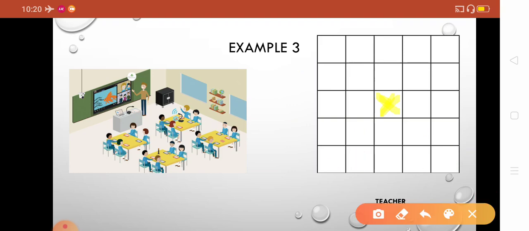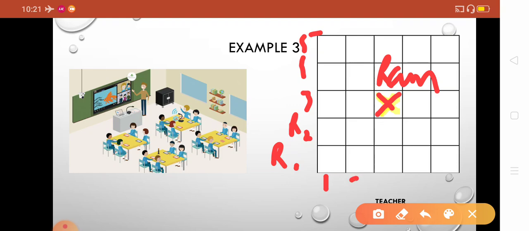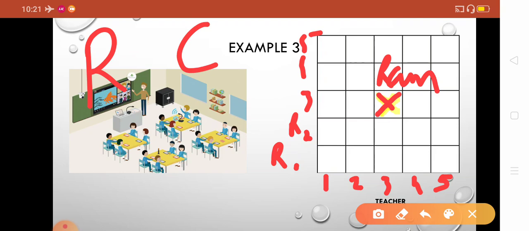So for example, you have to find out the position of this student. For example, this is Ram. You are being asked what is the position of Ram in the classroom. As you know, this is the first row, second row, third row, fourth row, fifth row. First column, second column, third column, fourth column, fifth column. To find out the position of Ram, you have to find out the number of row and number of column. So you can see Ram lies in the third row and third column. So we can write 3, 3.